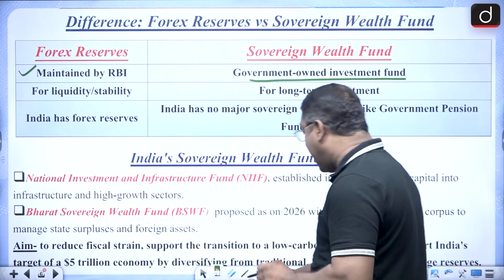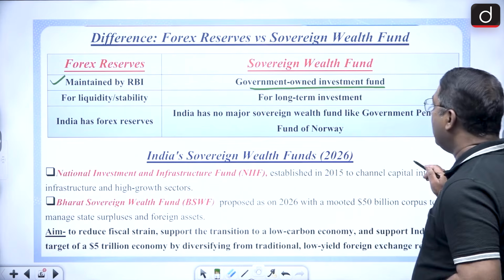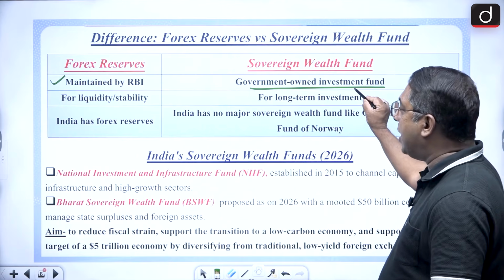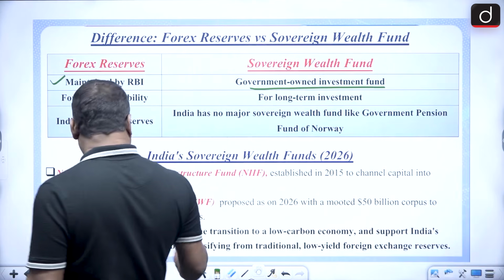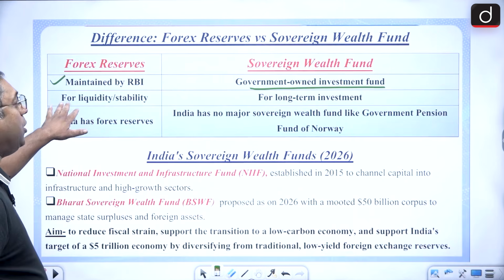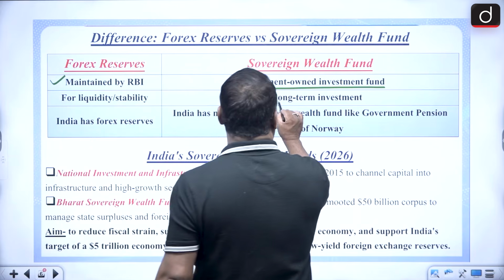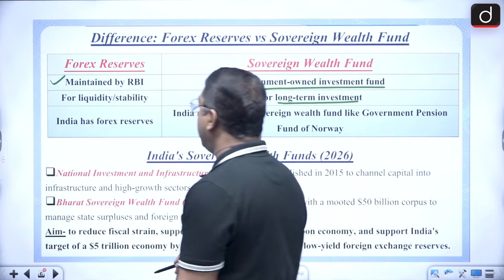Remember it, they are government-owned investment funds. Here, when we talk about Forex reserves, then it is used for financial liquidity or stability. Then this is for long-term investment purpose.